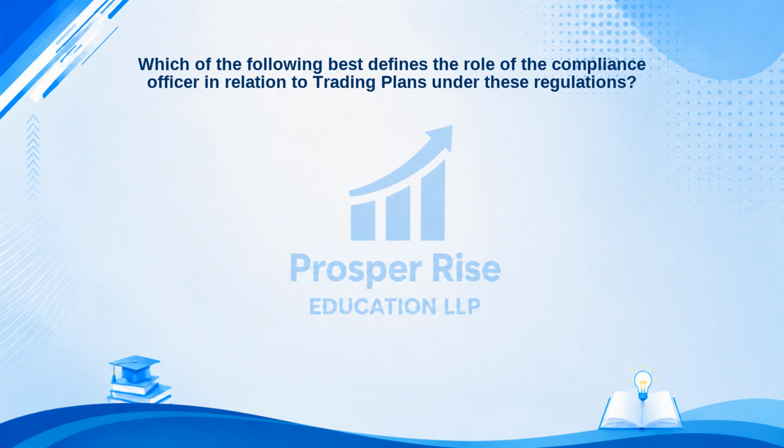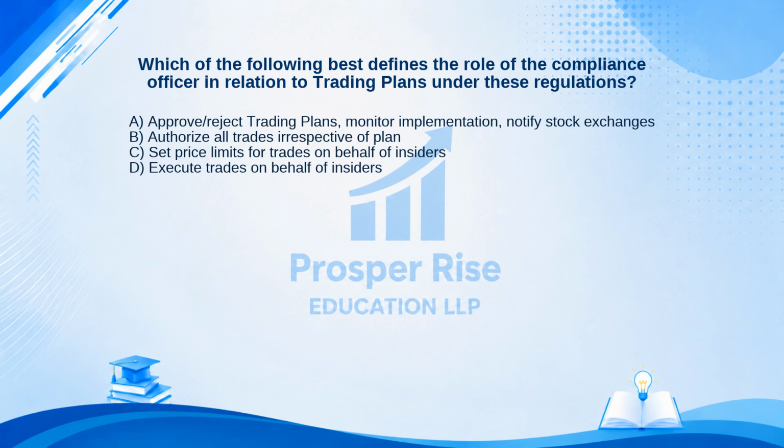Which of the following best defines the role of the compliance officer in relation to trading plans under these regulations? Here are your options. A. Approve/reject trading plans, monitor implementation, notify stock exchanges. B. Authorize all trades irrespective of plan. C. Set price limits for trades on behalf of insiders. Or D. Execute trades on behalf of insiders.